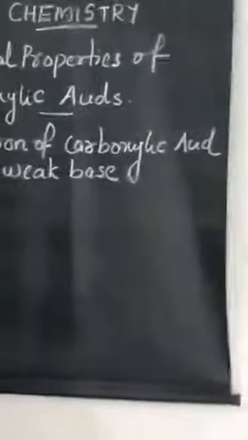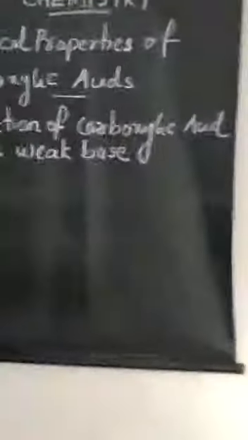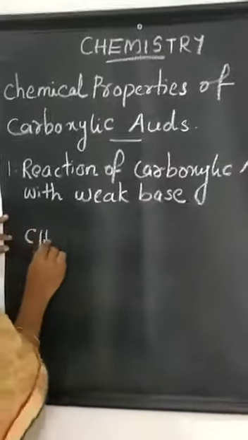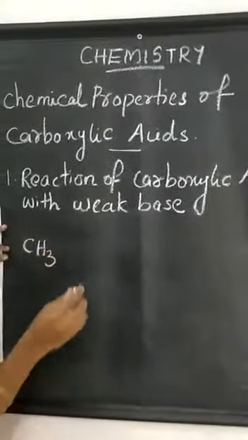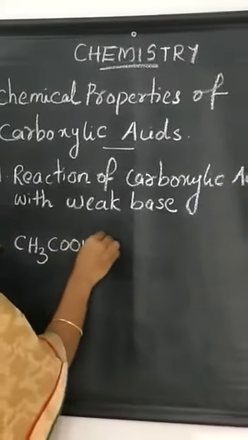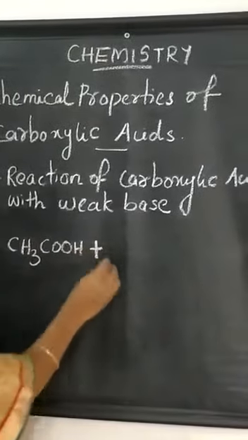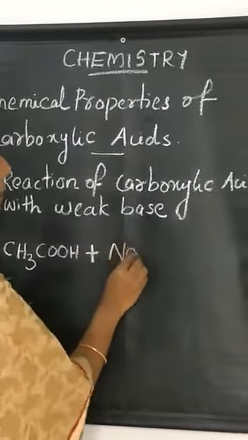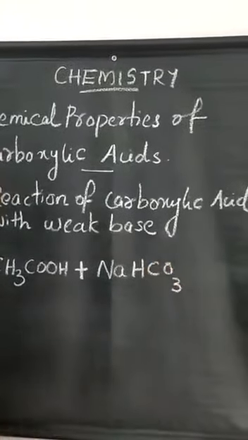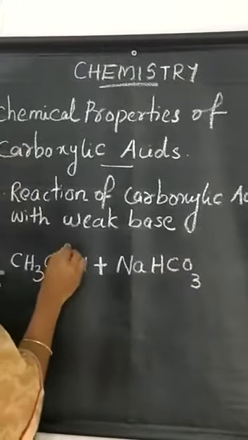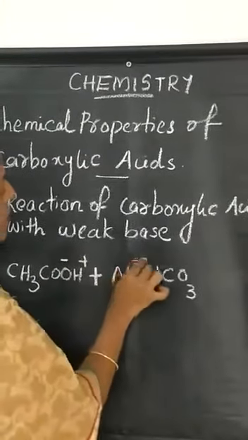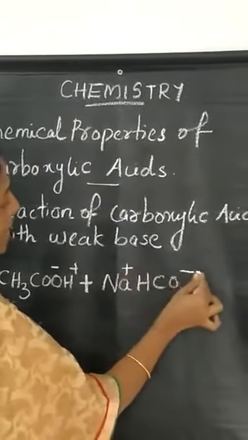Now I am going to write the chemical equation for this reaction. Now we take acid. Which acid do we take? Yes, acetic acid, CH3COOH, plus which base? Yes, sodium bicarbonate, NaHCO3. And which are the ions present in this compound? CH3COO minus and H plus, then Na plus and HCO3 minus.